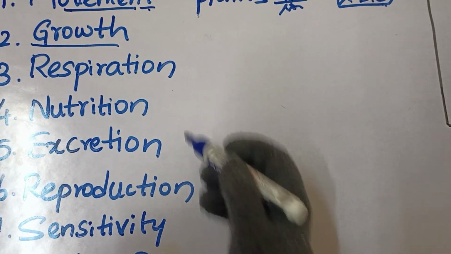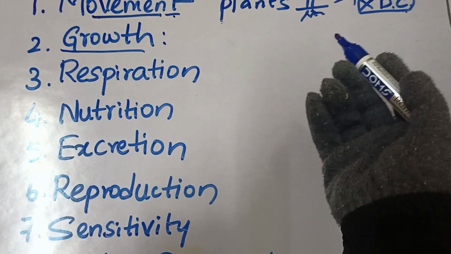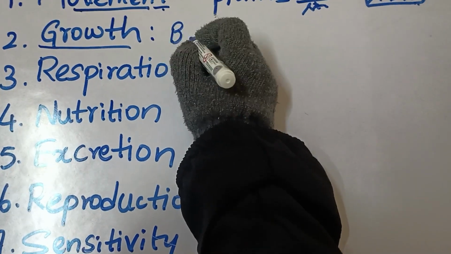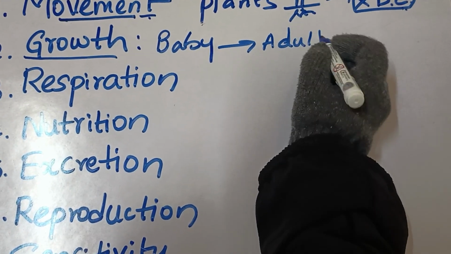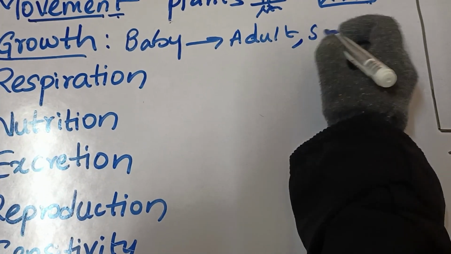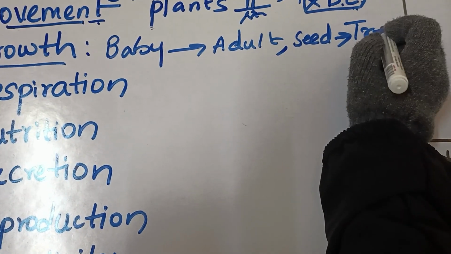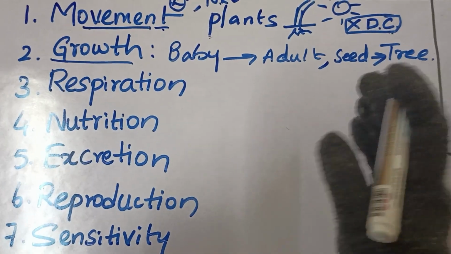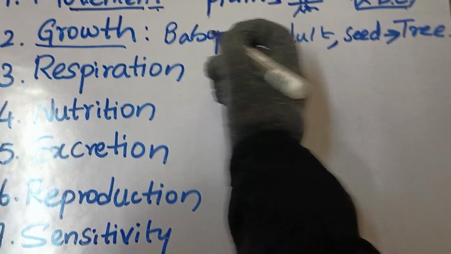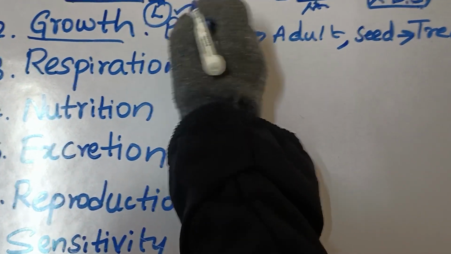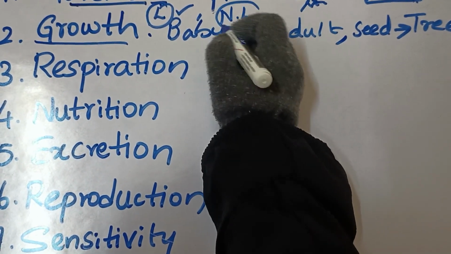Here, as we know, we living organisms grow. Humans, we grow from baby stage, we become adult, right? Likewise, plants also grow from seed stage and become a mature plant or tree, right? So likewise, growth is seen in living organisms. But what about non-living? In non-living things also growth is present.